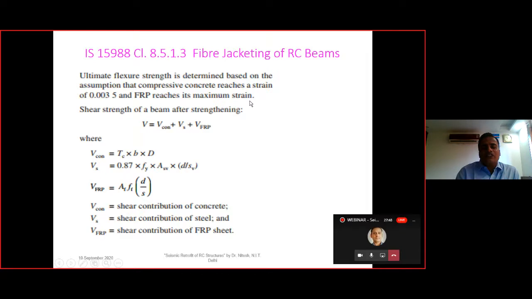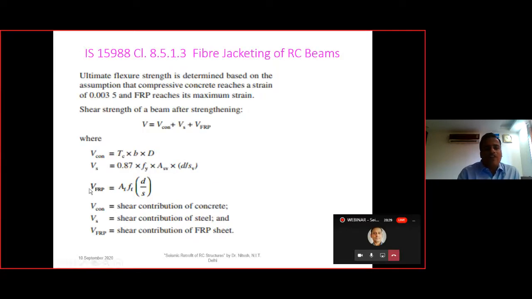So we have seen the stress strain curve in the case of limit state analysis, and here there are certain modifications, that is the assumption is this one, and the shear strength of the beam after the strengthening is calculated with the help of this particular formula, where the VCOM is tau CBD, that is the shear strength in compression, and then the shear stress. So here we have a shear force, that is 0.87 Fy ASV d by SV. So here this SV is different, that is SV will be from this one.